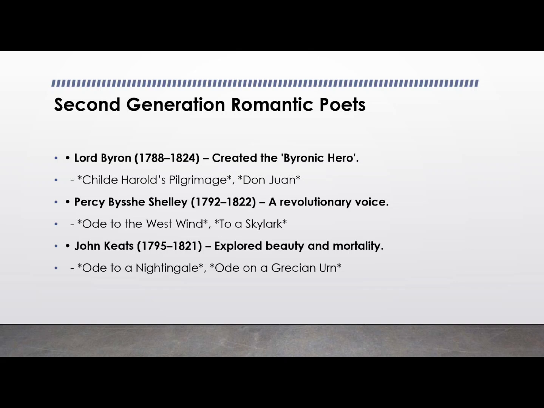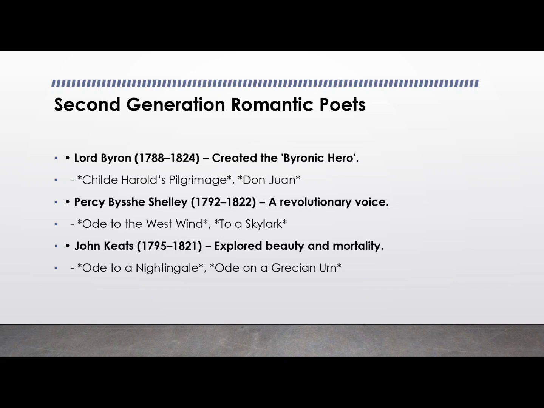Okay, next there is P.B. Shelley, whose full name was Percy Bysshe Shelley, but mostly we know him as P.B. Shelley. So he lived from 1792 to 1822, and he was a revolutionary voice amongst all the Romantic poets. He was known for his radical political views, revolutionary ideas, and lyrical poetry. So some of the key works of P.B. Shelley were Ode to the West Wind, To a Skylark, Prometheus Unbound, and much more.